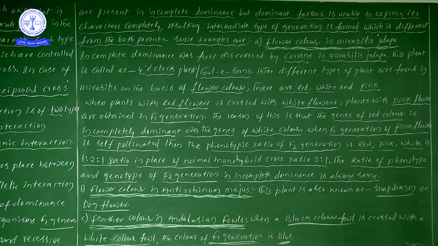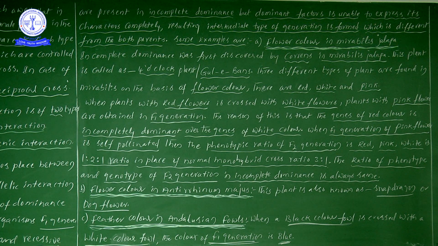But here, the phenotypic ratio, what is the information we are observing? In monohybrid cross, the phenotypic ratio 3:1 we have seen, but in incomplete dominance the phenotypic ratio we are observing is 1:2:1. Understand this a little. One more time, the ratio of the phenotype and genotype of F2 generation in incomplete dominance is always the same. This is very, very important.